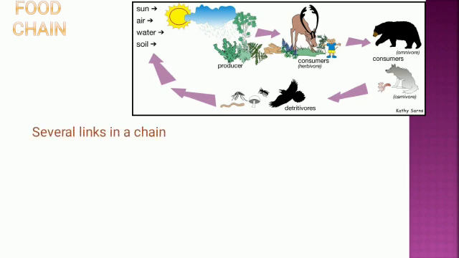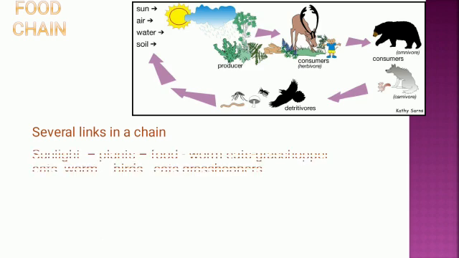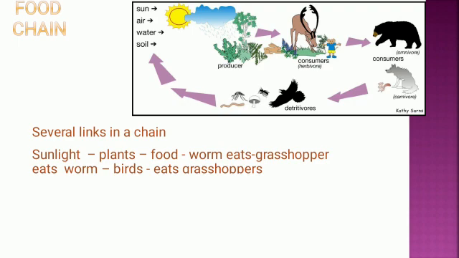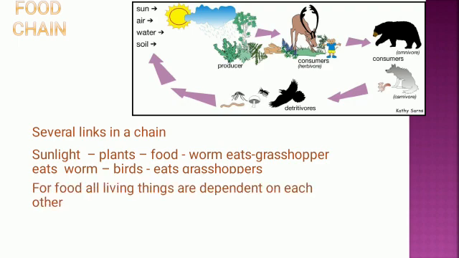Such a thing we call a chain, and we can also call it a food chain. Yes or no? Yes, plant is eaten up by rabbit, rabbit is eaten up by the deer, deer is eaten up by the bear. So it is a chain-like thing. Yes or no? So such a chain we call a food chain. So several links are in a food chain. Yes, sunlight, plants, food, worm eats grasshoppers, birds eat grasshoppers. So many things are there.